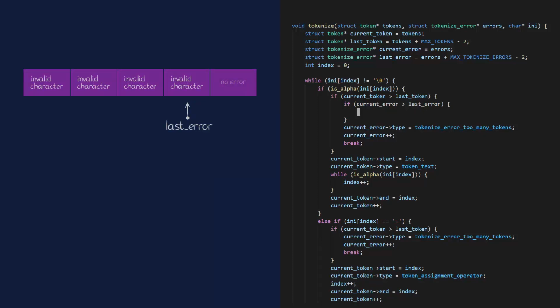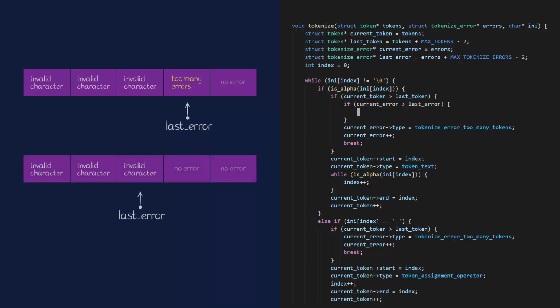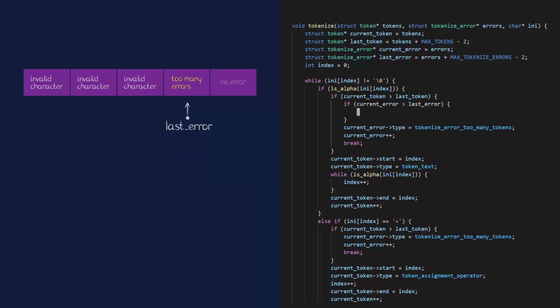I guess I have two options. I could overwrite the last error. I'd lose an error I already detected, but reporting that there are too many errors is more important. Or I could move last error back by 1, and then it's fine if I write 1 beyond the last error. Either is fine, really. I'll go with the first one.